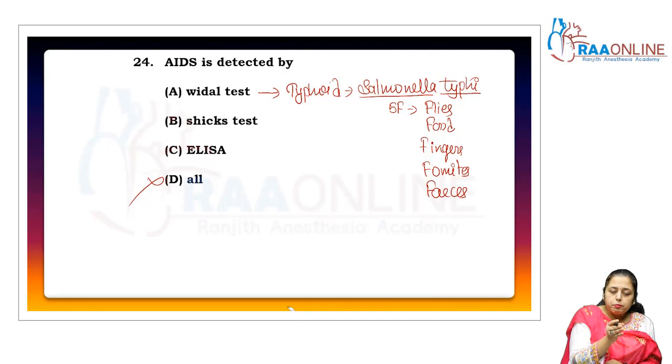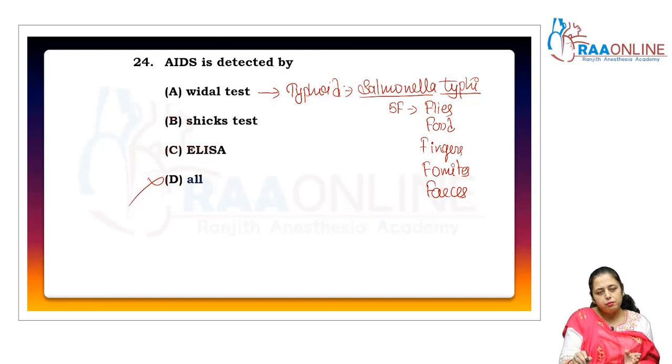So all the members of that family suffered from typhoid regularly. That's why the name of Mary Mallon was changed to Typhoid Mary.